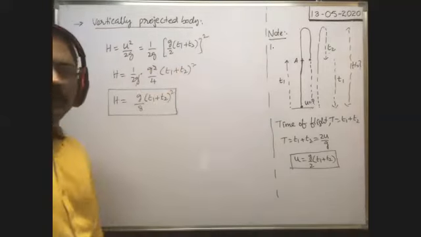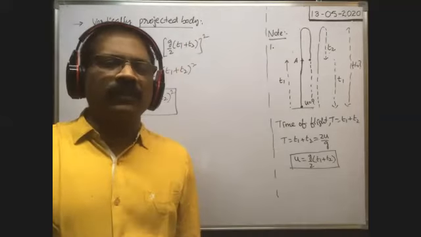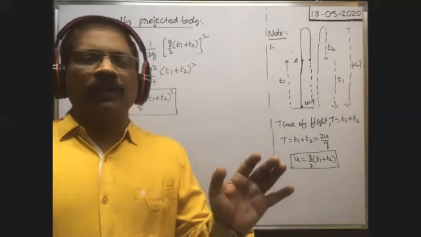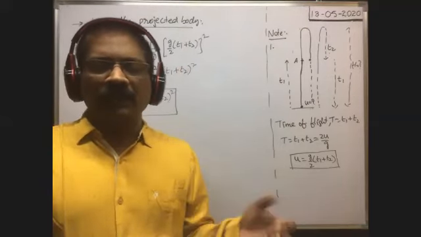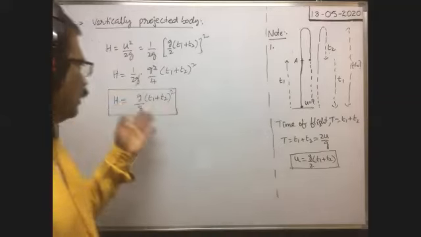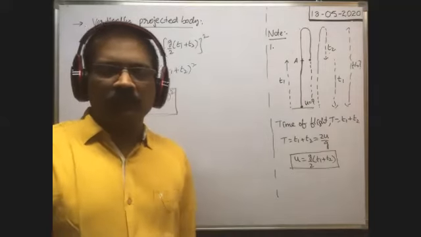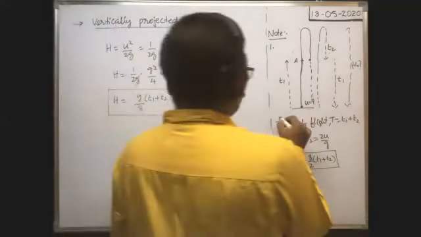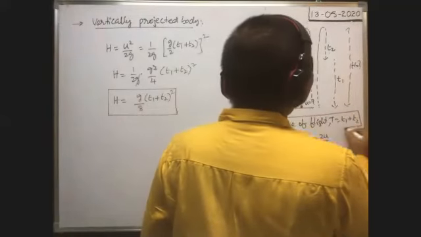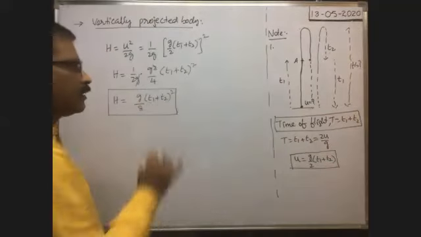It is the maximum height reached by the vertically projected body when you are given the instants of time at which the body remains at the same point. We are given T1, T2, and they ask to find the maximum height. In this way we can find the maximum height. Here time of flight is equal to T1 plus T2. This is also an important point. And velocity of projection is this one, and maximum height reached is this one.